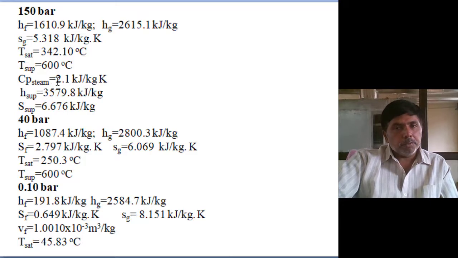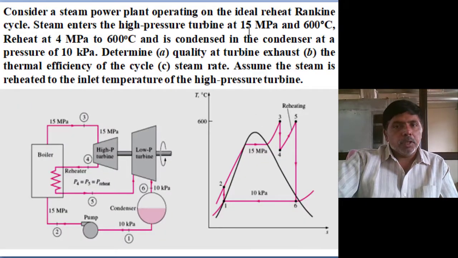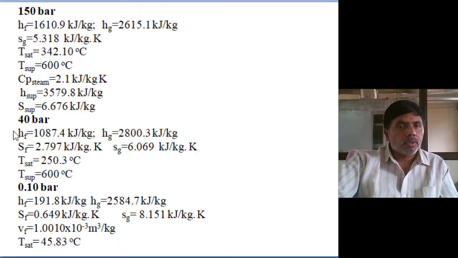With the temperature rising and the pressure rising, the specific value is changing. And H superheat and S superheat, these you can also extract from steam tables. At 150 bar pressure and 600 degrees temperature, from table number 3, you can extract the enthalpy and entropy.